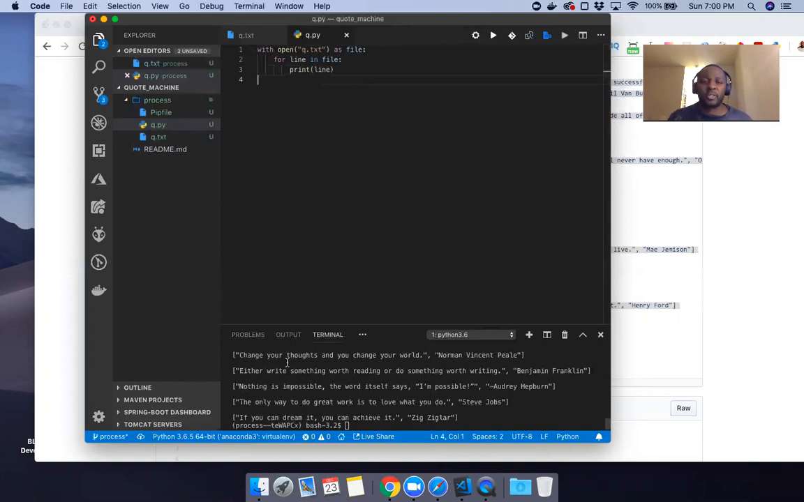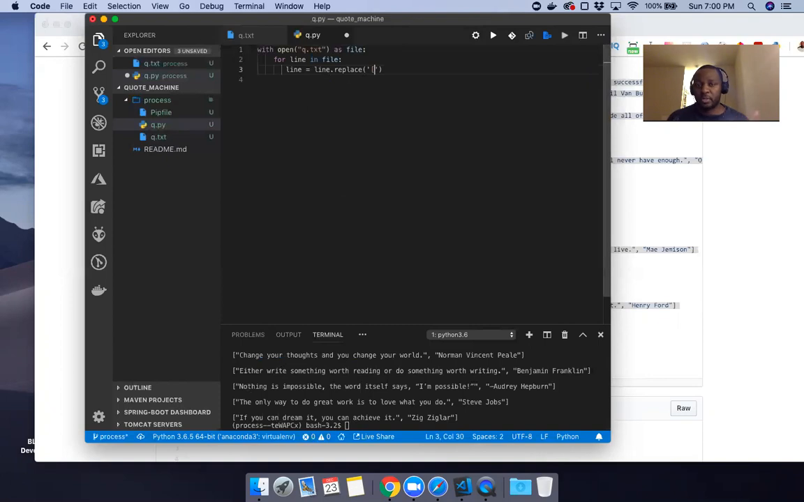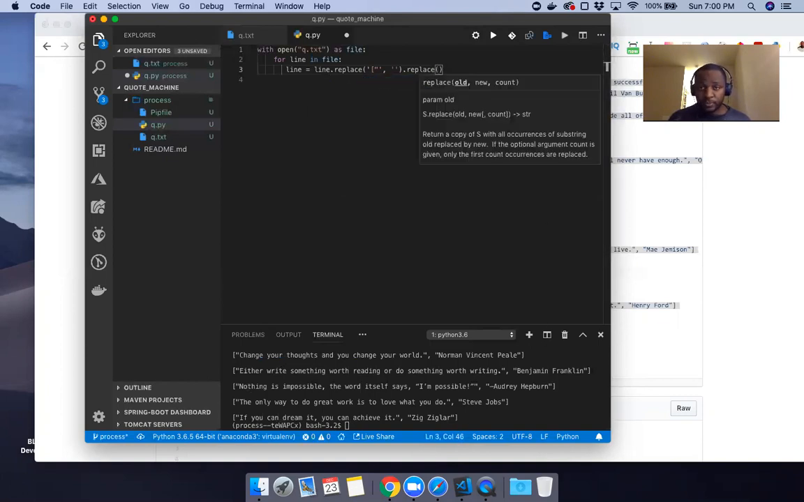But as you can see, there's open brackets, quotation marks, but I want to strip all that out. So what am I going to do? I'm going to reuse the variable name line, but I'm going to strip the open. I'll replace it with just nothing. Since these are double quotation marks, I'm going to use single quotation marks for that. So open brackets, I'm going to replace it with nothing. And I repeat the same process to do the closing quotation marks.